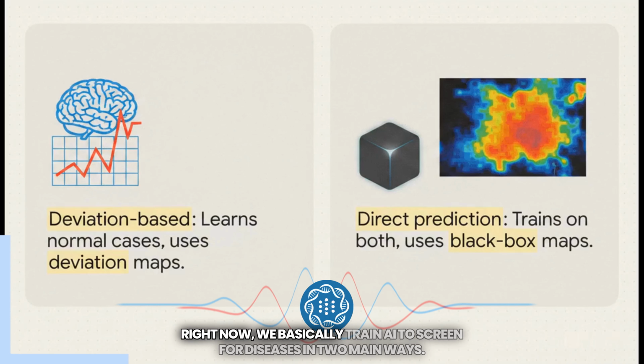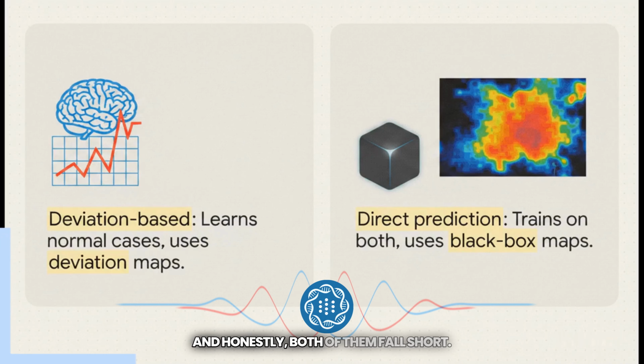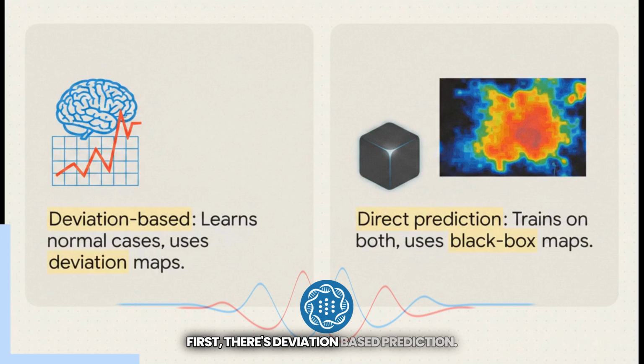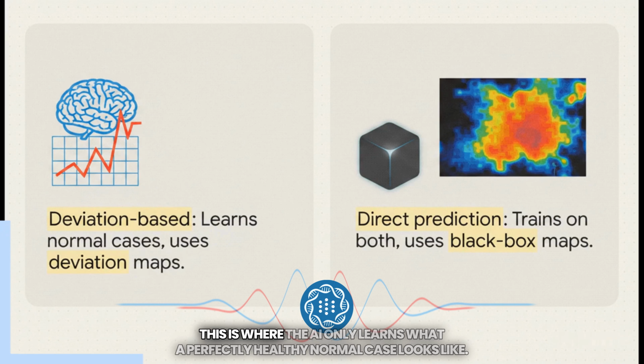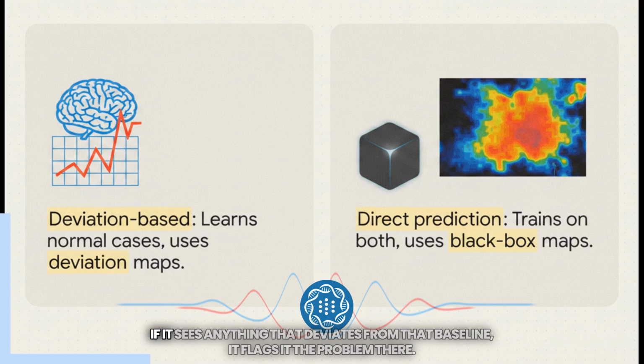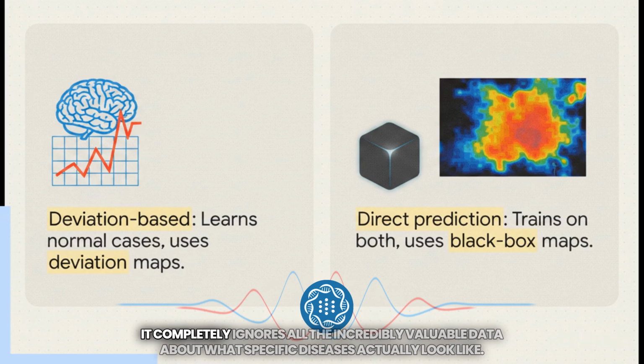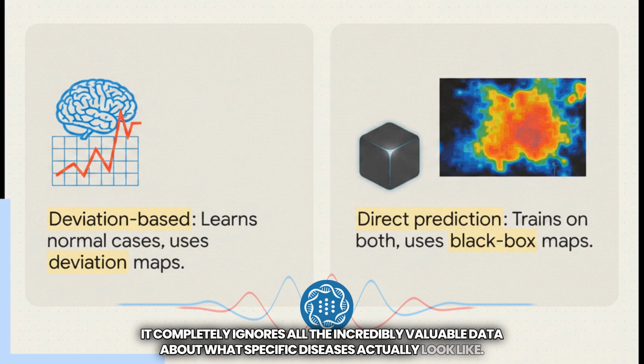Right now, we basically train AI to screen for diseases in two main ways, and honestly, both of them fall short. First, there's deviation-based prediction. This is where the AI only learns what a perfectly healthy, normal case looks like. If it sees anything that deviates from that baseline, it flags it. The problem there? It completely ignores all the incredibly valuable data about what specific diseases actually look like.